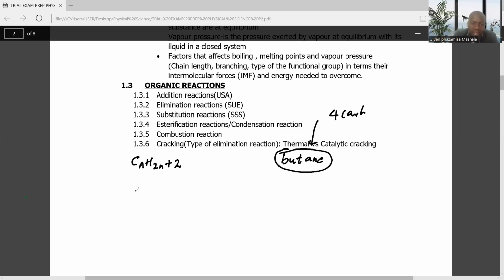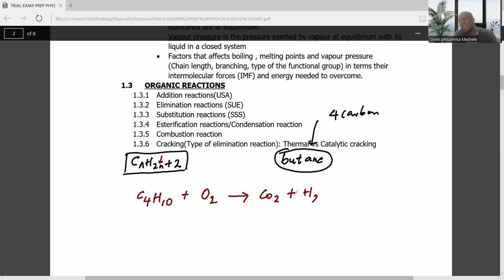So where there is n, we put 4, and the molecular formula of butane will be C4H(4 times 2 is 8, plus 2) 10, plus the oxygen, giving carbon dioxide and water.